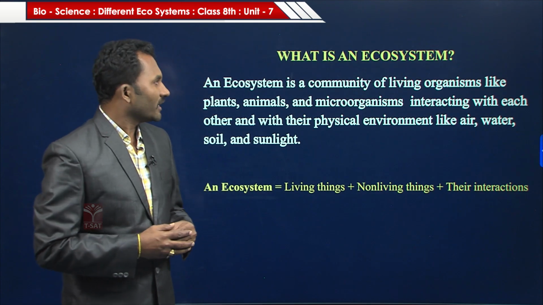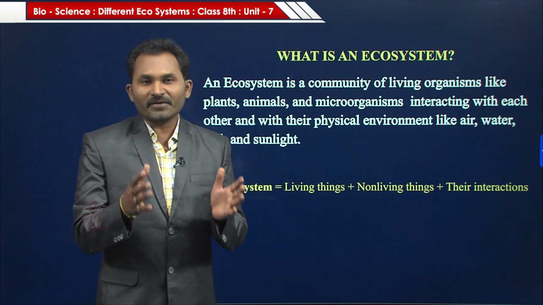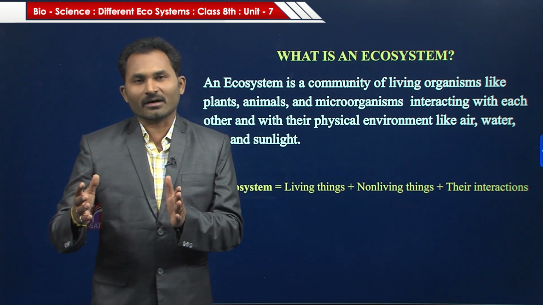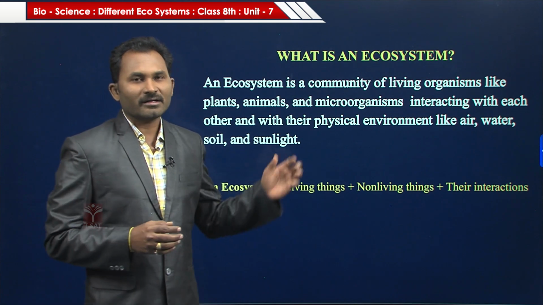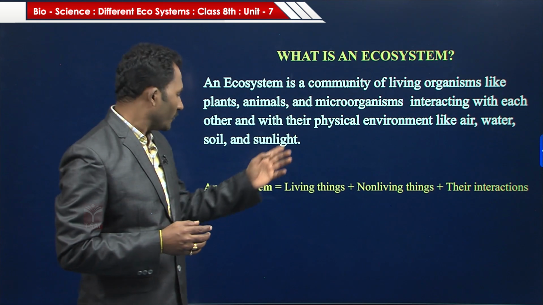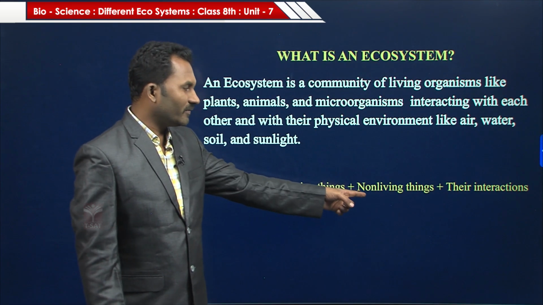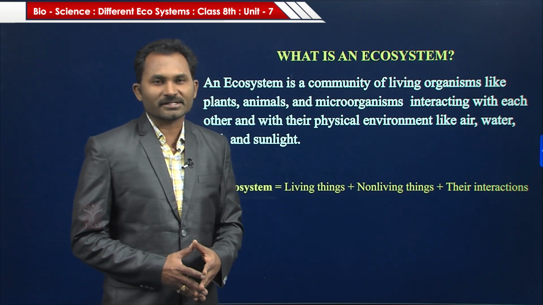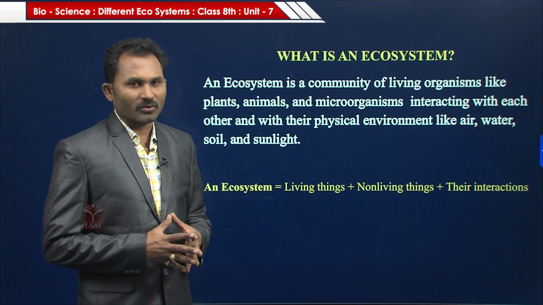So children, an ecosystem is a community of living organisms and non-living things with their interactions. So an ecosystem is equal to living things plus non-living things plus their interactions. This is called an ecosystem. Okay children?